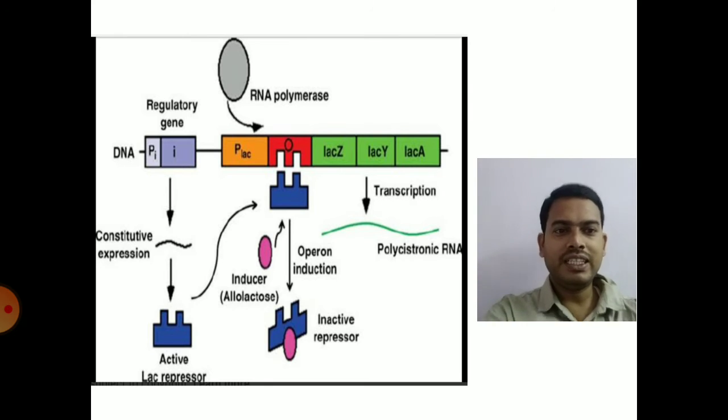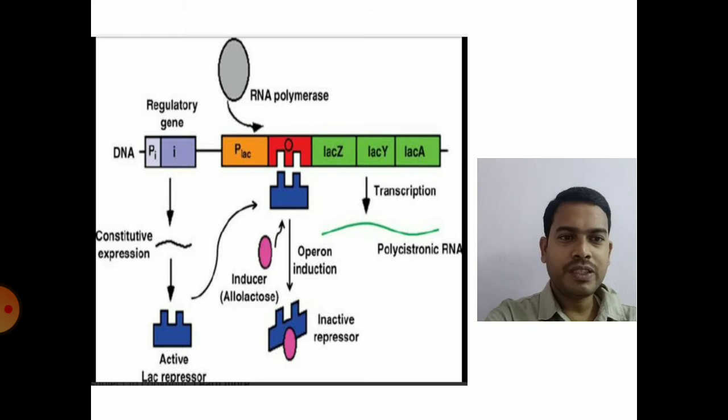So when lactose is present, the lactose will be converted into allolactose. Inactivation of the repressor protein will take place and the structural genes Z, Y, A will be expressed. Beta-galactosidase, permease and transacetylase are simultaneously synthesized from a polycistronic mRNA. So that is the condition of lac operon when lactose is present.